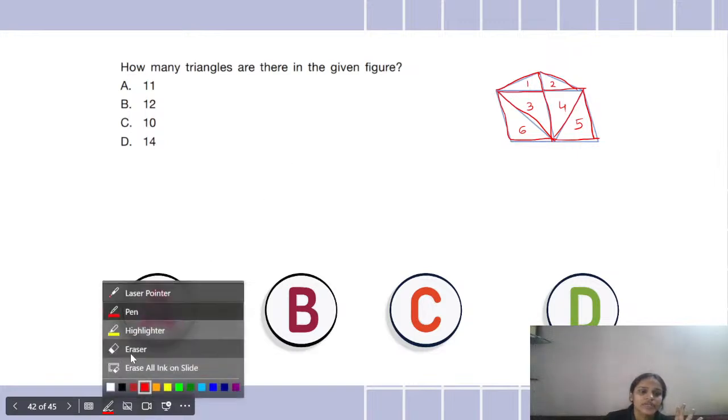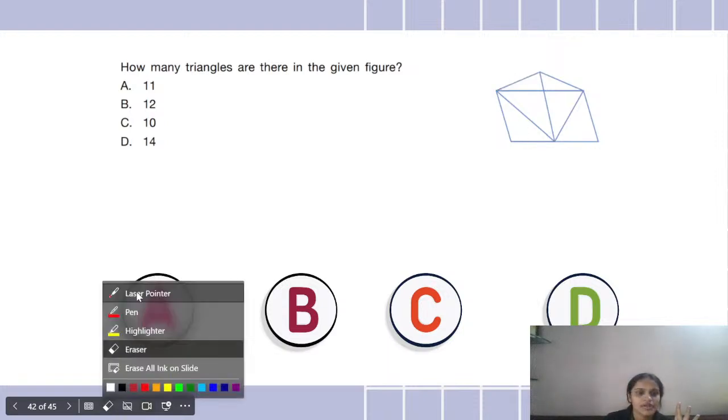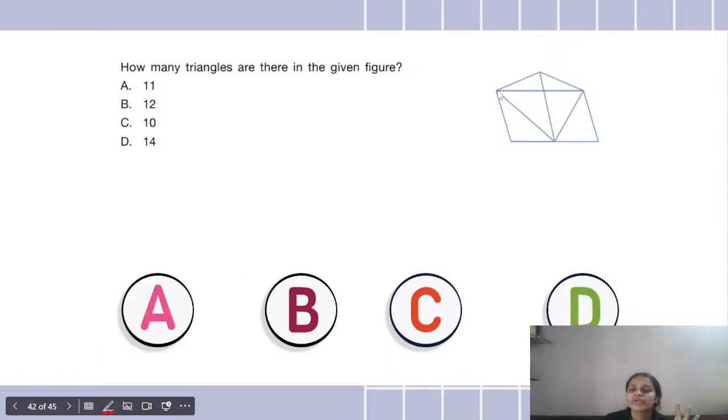Now let me erase all this. Okay. Now let's look at it like this. 7, 8. Because all these small triangles I've already counted. Okay. 8.